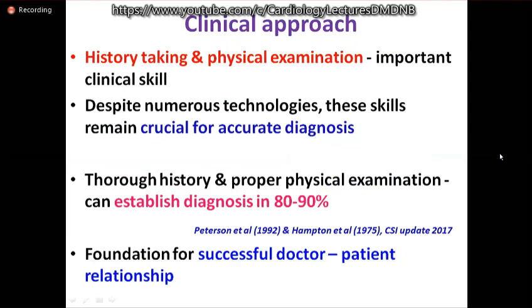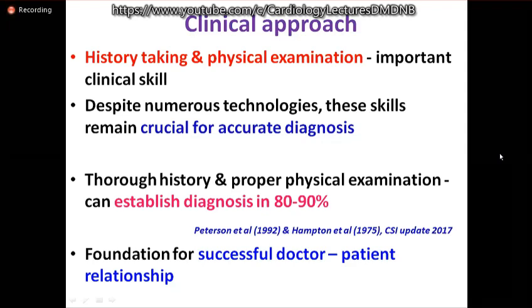The history taking and clinical examination is still an important clinical skill and an art. Despite a number of technologies coming in, these skills still remain crucial for accurate diagnosis. The other day, one of our students was asking, is it really important to take history and do examination in valvular heart disease? Definitely yes.